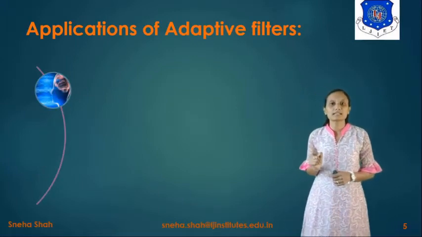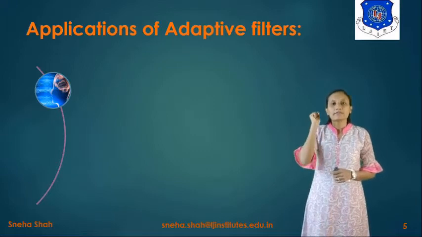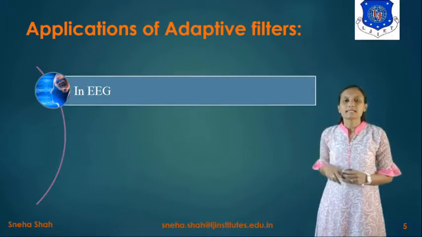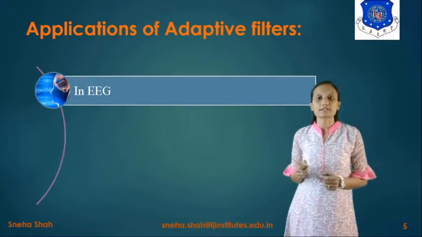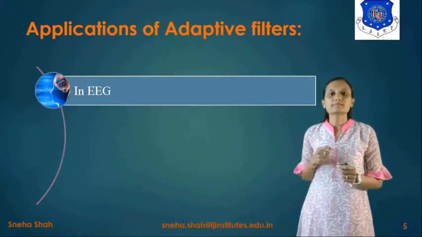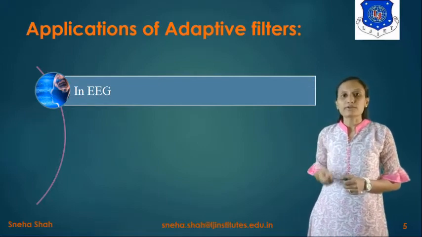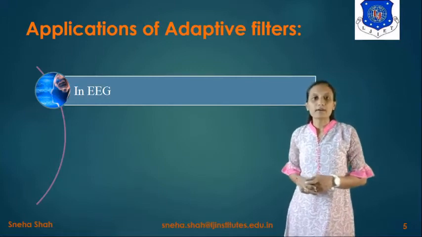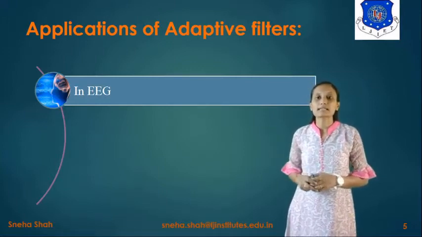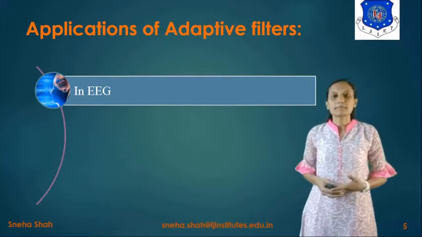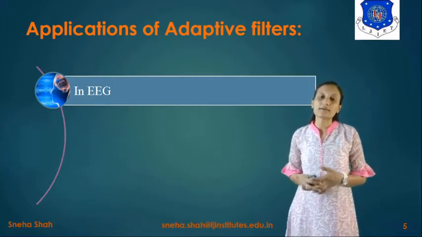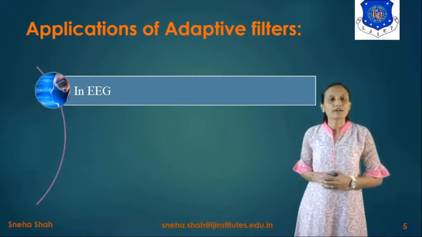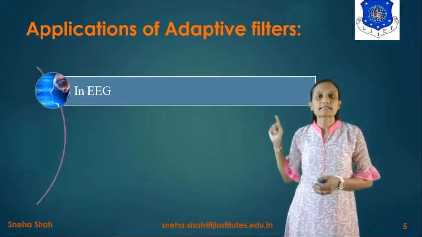In the EEG machine, if you want to see the waves of the brain, then for that we have to use this adaptive filter. The EEG machine is basically used to find waves of the mind signal, right? Suppose some person has brain damage, so we have to check whether there is any improvement in his brain signal or not. For that we have to use this EEG machine.